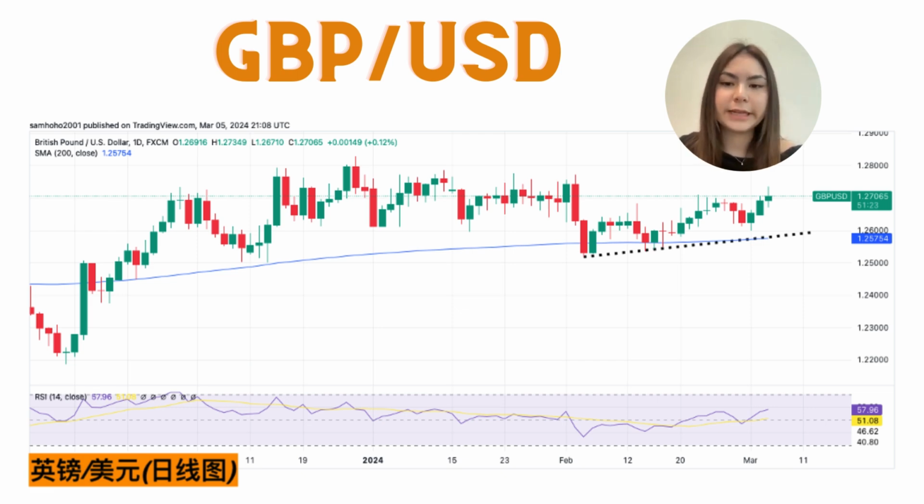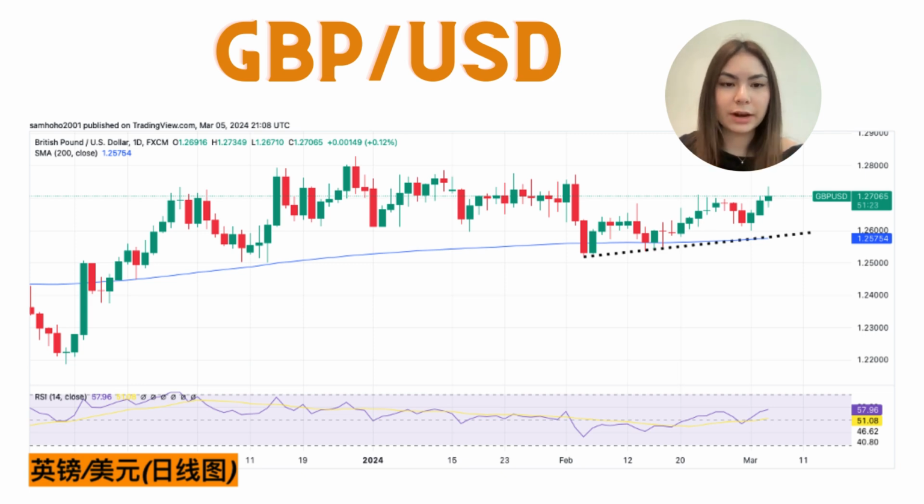Technically, the pair's bullish stance is maintained as it trades above the crucial 200-hour moving average, and a successful breakout could lead to further gains toward the January 31 high at 1.275. On the downside, initial support is near Monday's low of 1.2646, with potential targets at 1.26 and the February 20 low of 1.258.